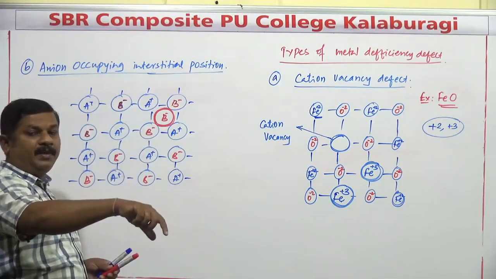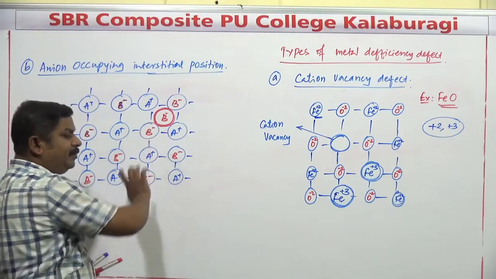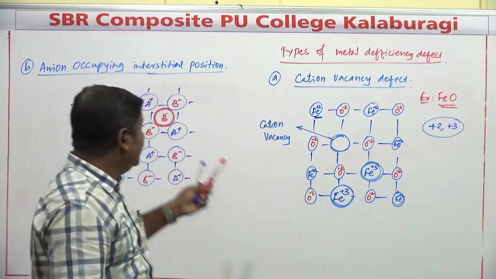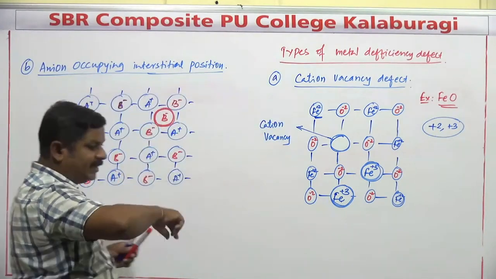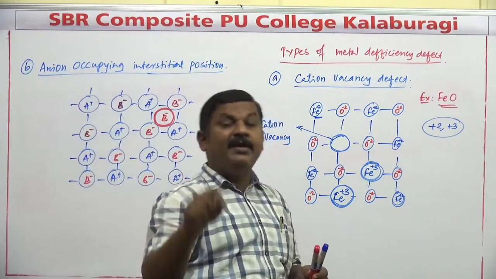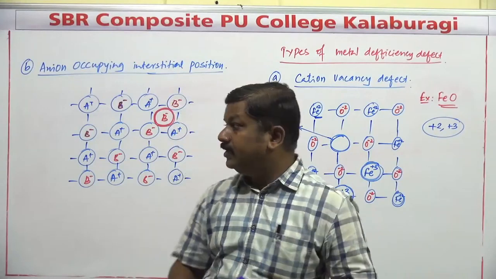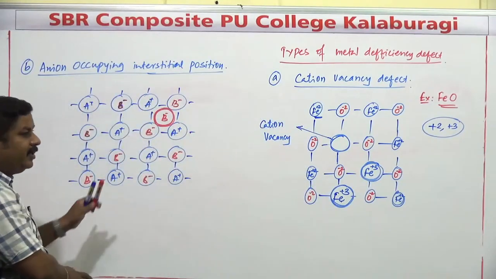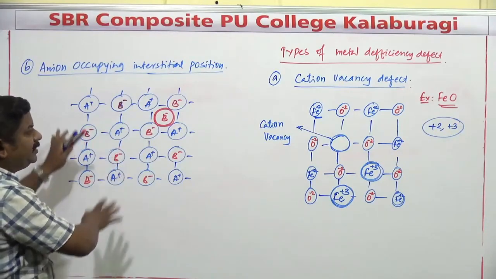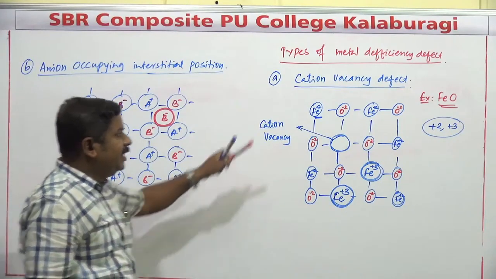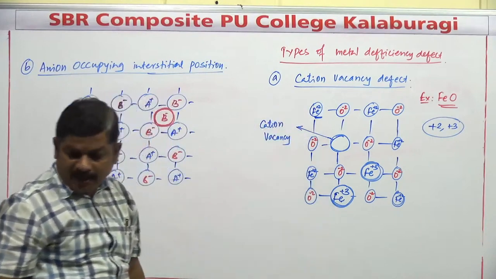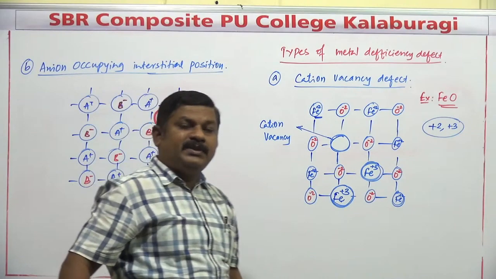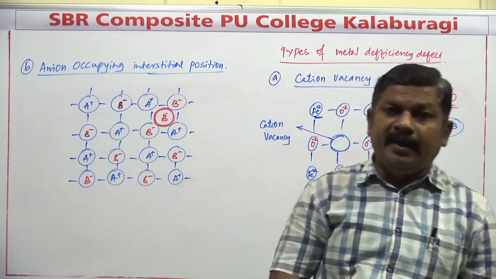A cation, a metal ion, can occupy the interstitial position. The reason is simple. A metal ion has a smaller size, but the anion has a larger size, so it cannot occupy the interstitial position. Practically, this defect is somewhat difficult to understand, so it is generally not considered. It's only one type, that is the cationic vacancy defect.